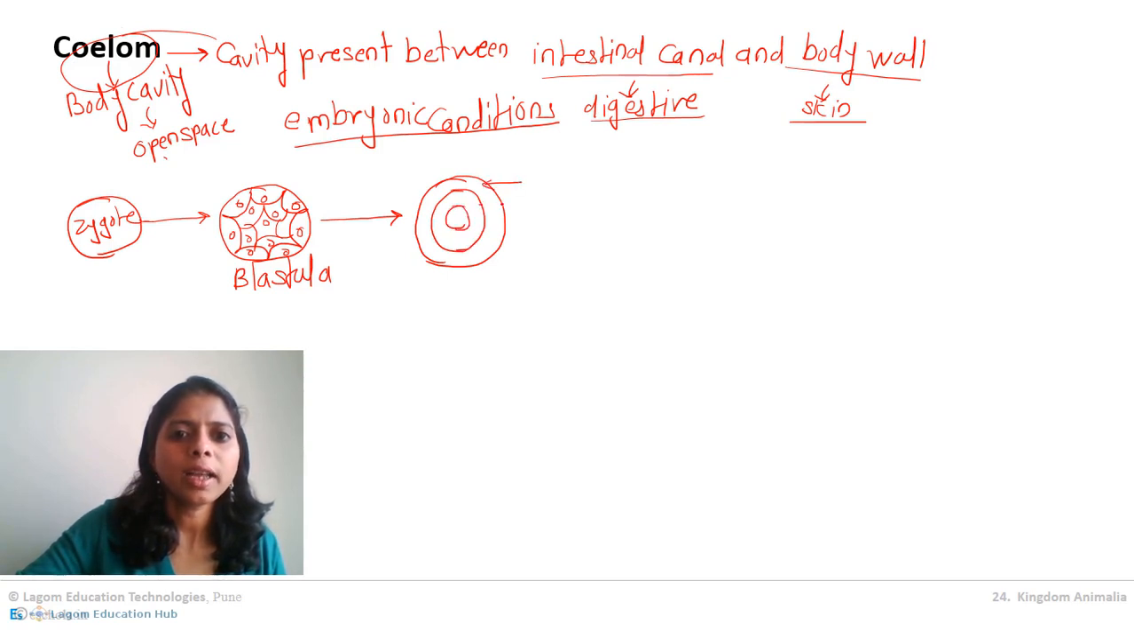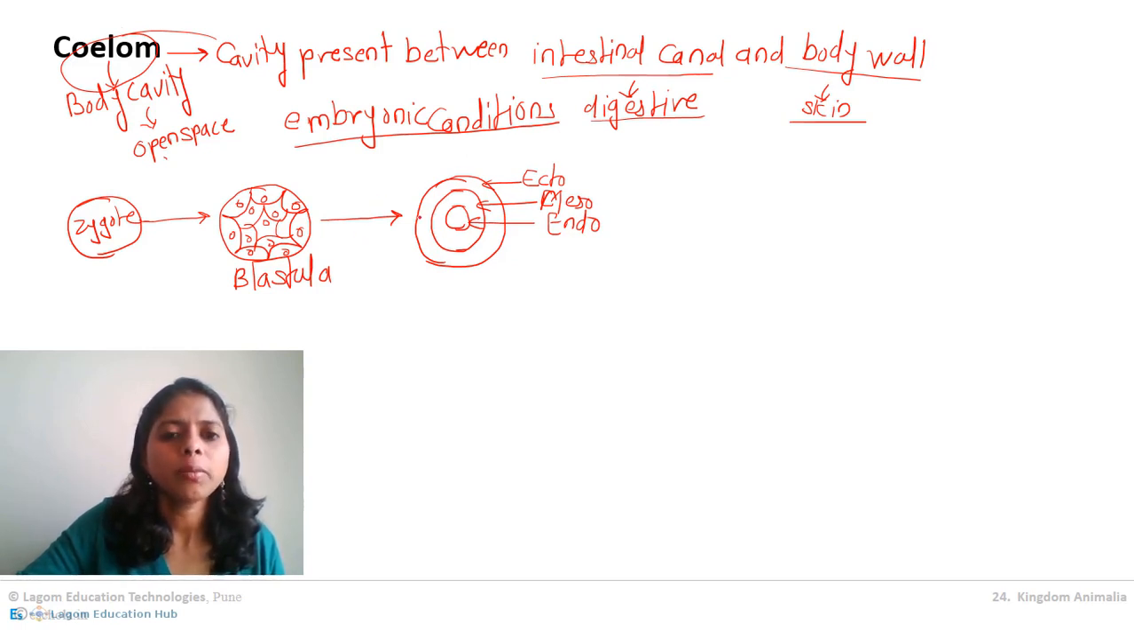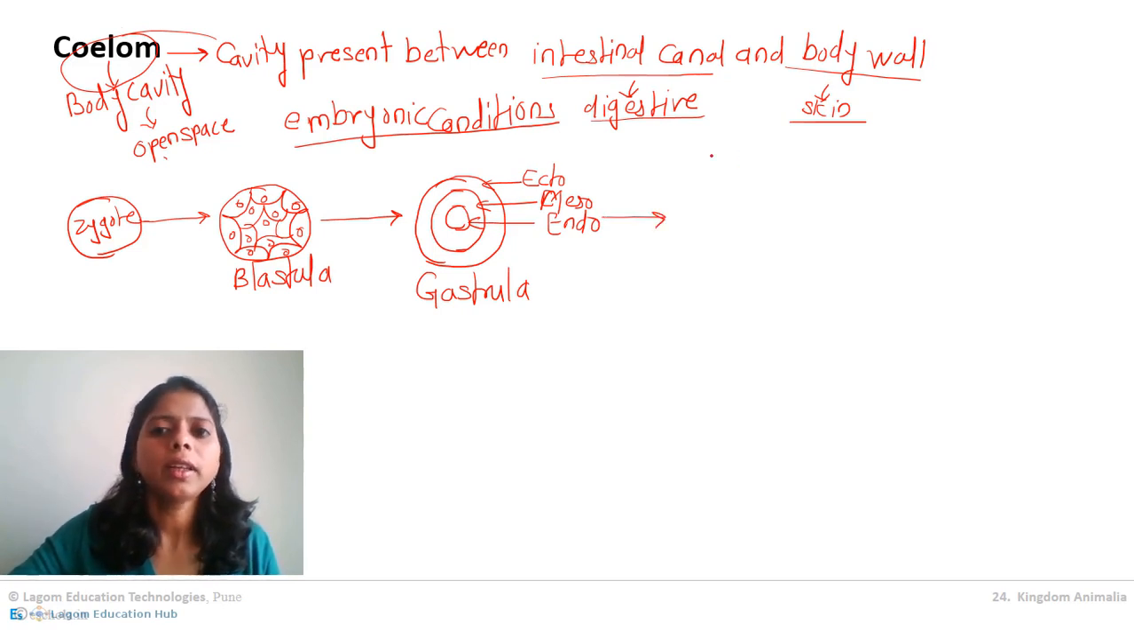What are these layers called? These layers are called germ layers. Which are those? Ectoderm, mesoderm and endoderm, correct? So these 3 layers are formed. Once these 3 layers are formed, the stage of the embryo is not called blastula. Now it is called gastrula. So this is the gastrula stage of the embryo. Once 3 layers are formed, the embryo starts further development.